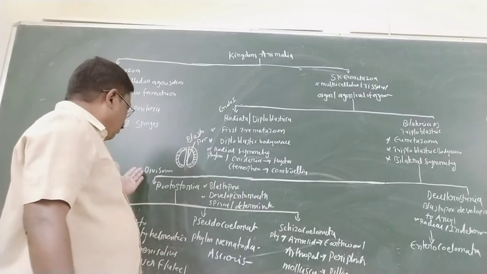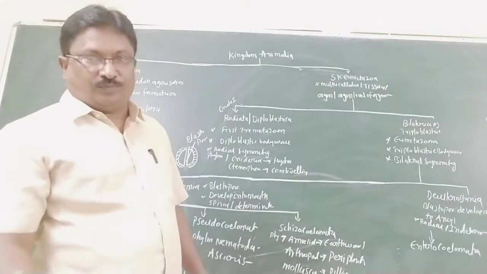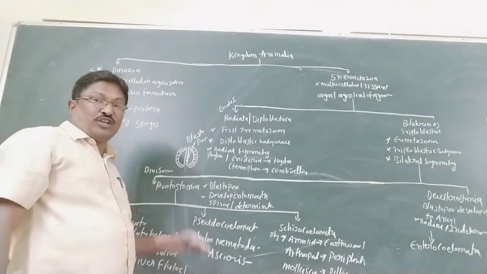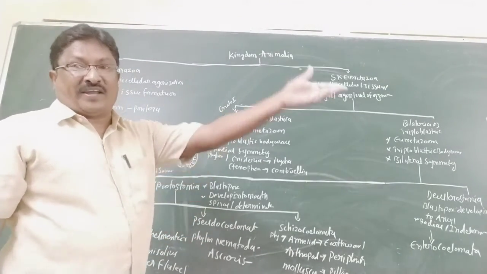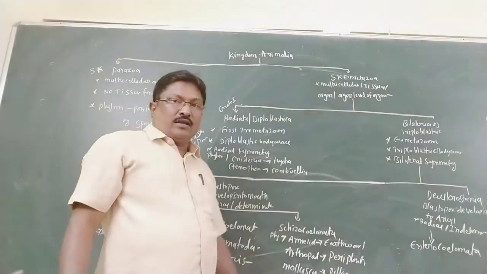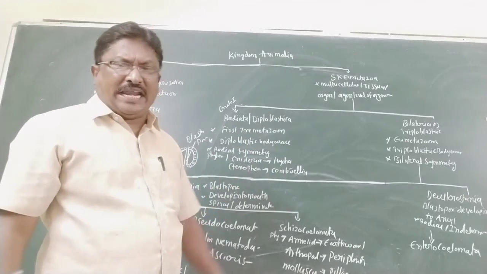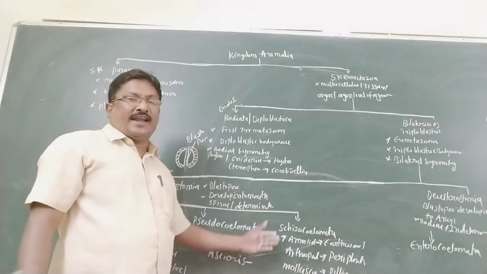Mostly acoelomates and pseudocoelomates are parasites, and pseudocoelomates mostly live as plant parasites. This is a most important point, asked many times in NEET exams.